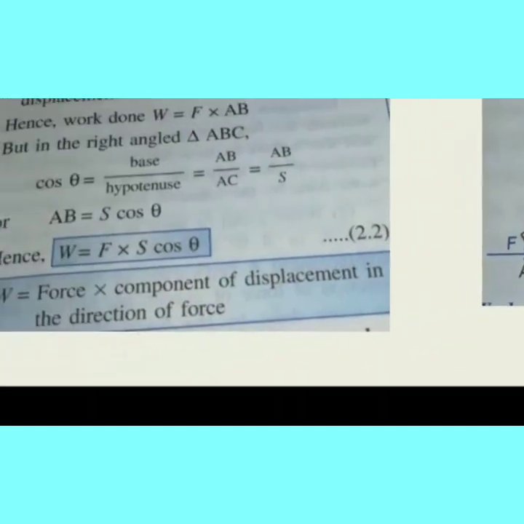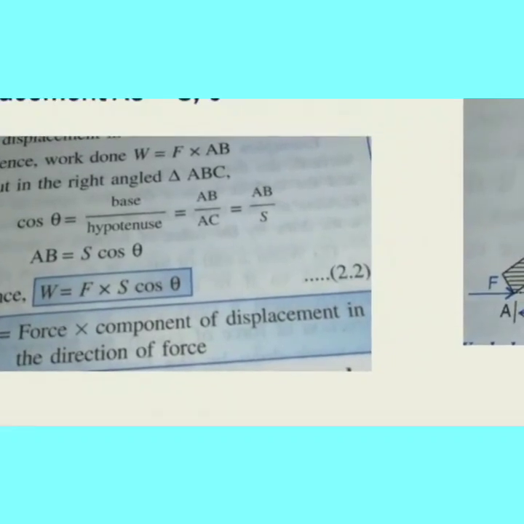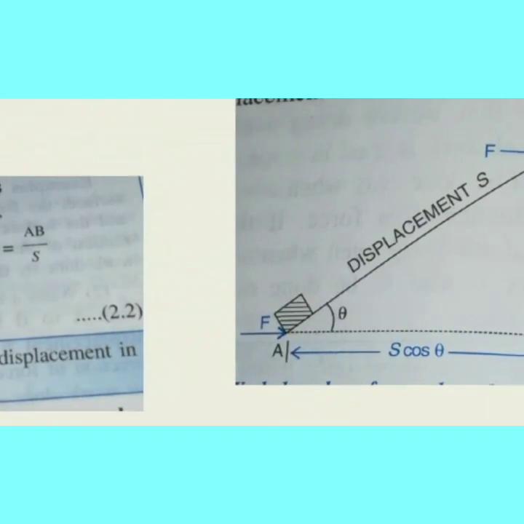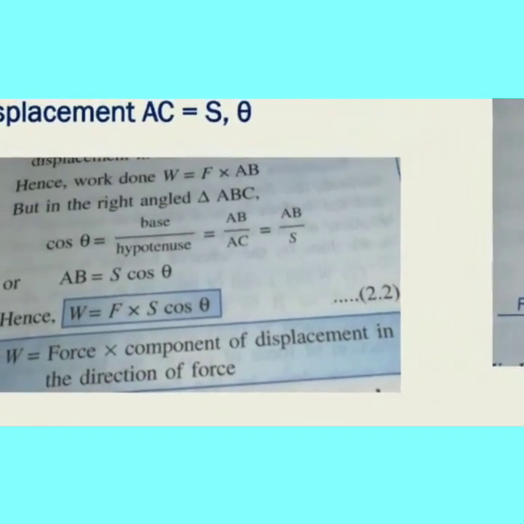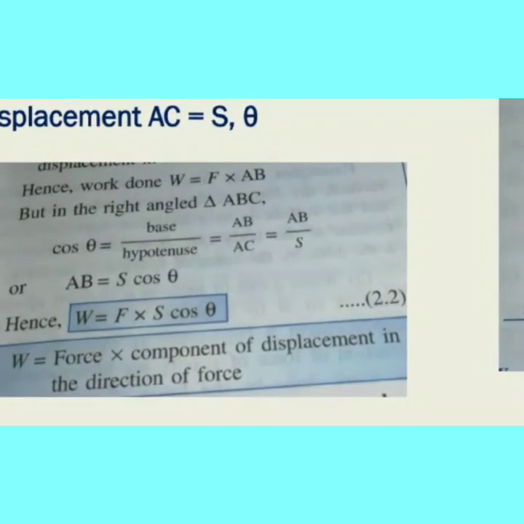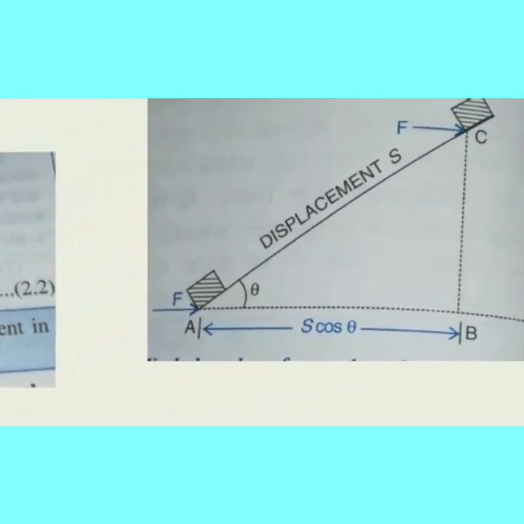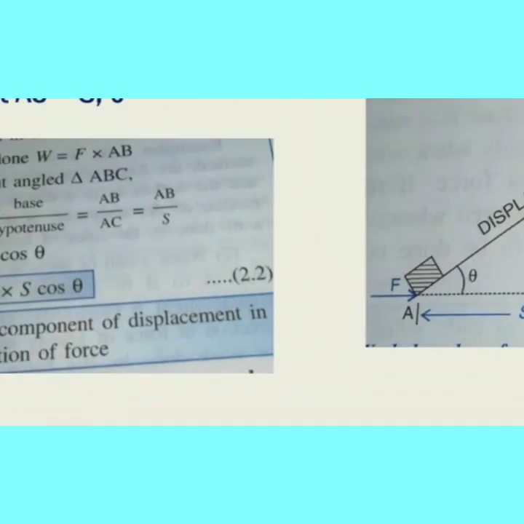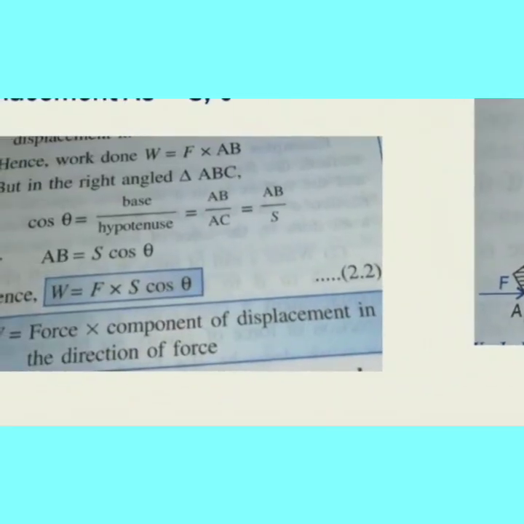To find the work done, we are considering only one thing, theta. To find theta, the formula is base divided by hypotenuse. What is the base here? AB. The hypotenuse is AC. So cos theta is equal to AB divided by AC.